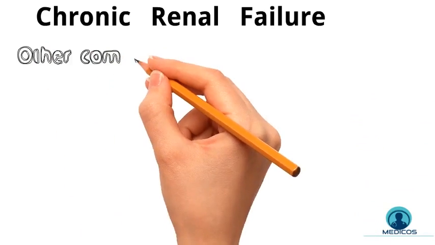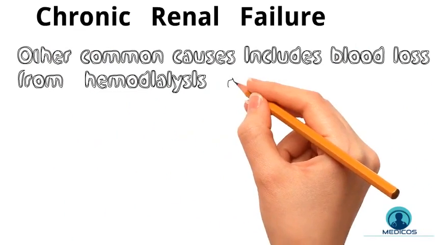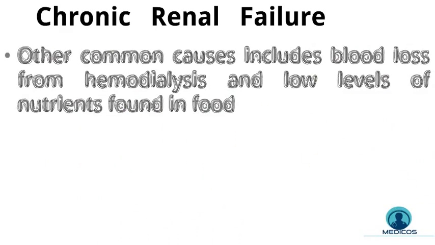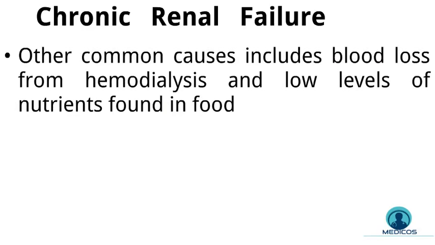Other causes of anemia in these patients include blood loss from hemodialysis, a low level of nutrients found in food, extracorpuscular defects that reduce red cell lifespan, and iron deficiency due to platelet dysfunction and increased bleeding, which is often encountered in uremia.